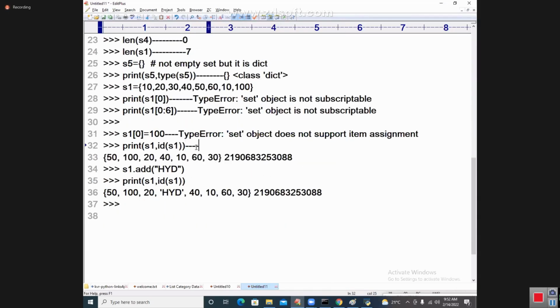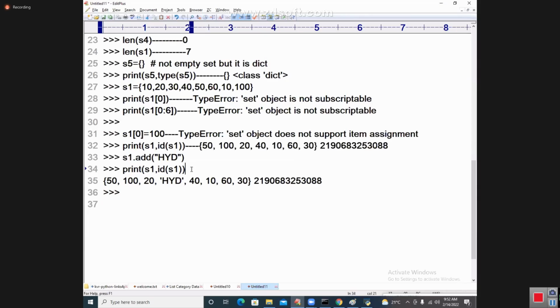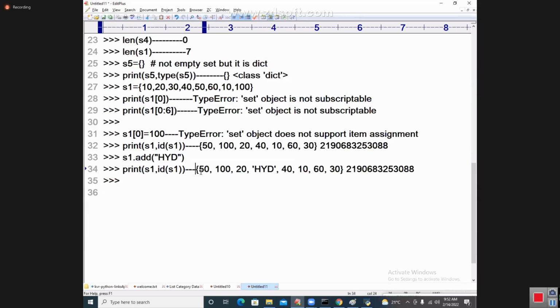And you see that in the case of adding, happily it is permitted. Add of HYD: HYD can be added to the set at the same address. That's why it is called mutable. This is called preliminary information, properties related information.